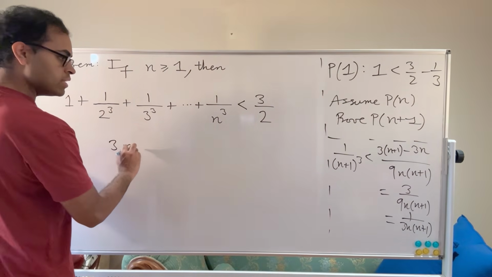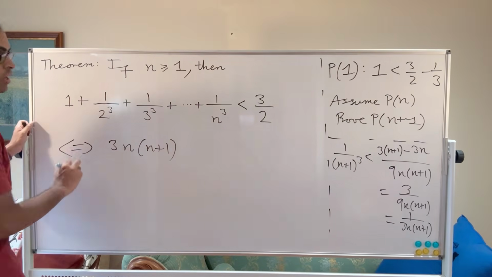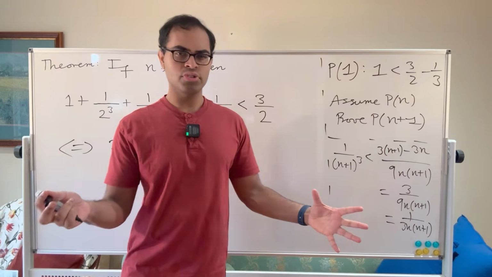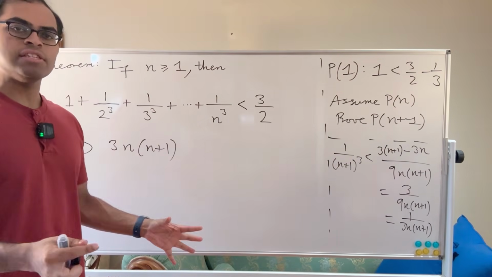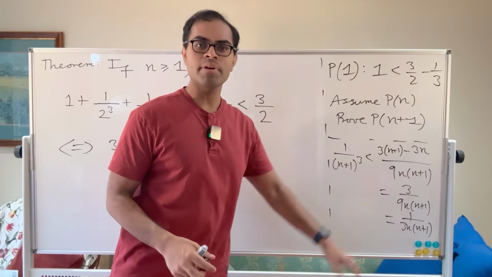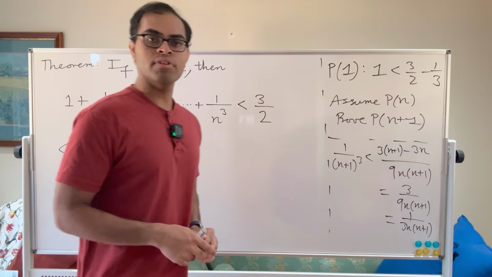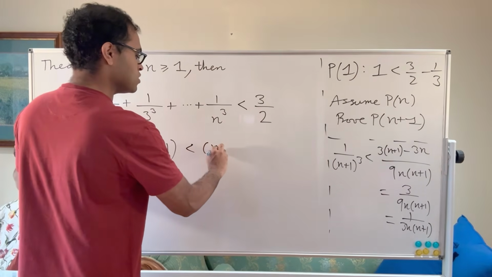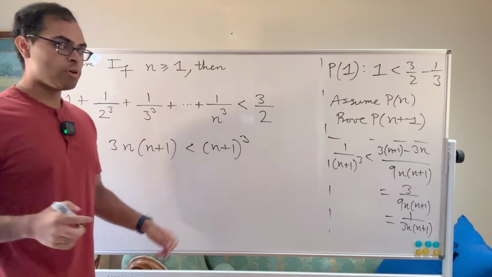So here's an important thing that I'm doing: these are all logical equivalences, okay? So basically, I'm backtracking, but I'm going to get to a true statement. Generally, if you want to do a proof very cleanly, you'll start with the obviously true statement and then get to this inequality. But I'm using logical equivalences to say, okay, 1 over (n+1) cubed less than 1 over 3n(n+1) is equivalent to saying 3n(n+1) is less than (n+1) cubed, okay? Because these are all positive numbers. There's nothing, n's a positive integer.